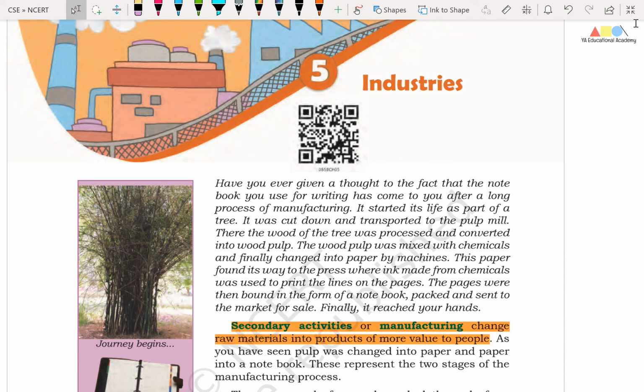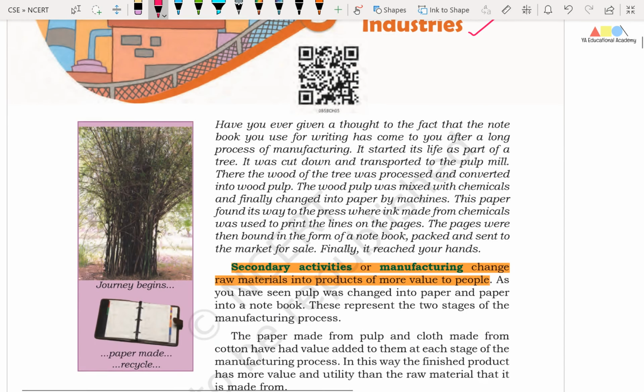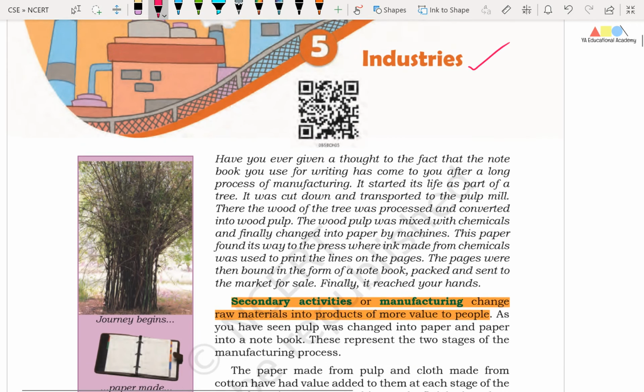Friends, in this session we are going to study the 5th chapter of 8th class NCERT, the Social Sciences book, Geography. Friends, in the previous chapter, that is 4th chapter, we understood about the primary activities, especially agriculture, and we have also seen some important crops and the conditions required for their growth. Right friends, in this chapter we are going to study industries. Industries are an important component in the secondary sector, secondary activities.